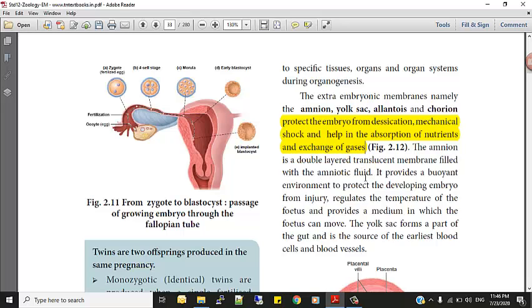சரி, இந்த amniotic fluidனால என்ன பலன்? What is the significance? Okay, what is the role played by this amniotic fluid? It provides buoyant environment to protect the embryo from injuries, regulates the temperature of the fetus and provides a medium in which a fetus can move.